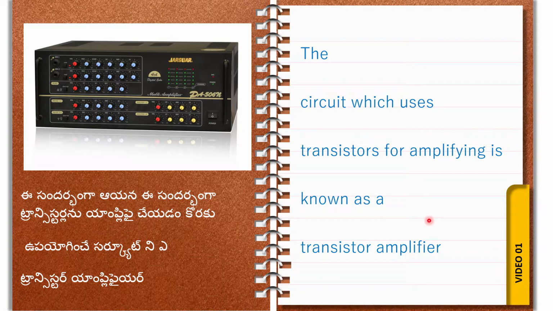Suppose this is the amplifier. Inside the amplifier, if transistors are used, then we can say this is a transistor amplifier. You understood this now? In amplification, if transistors are used, then we say transistor amplifier, right?